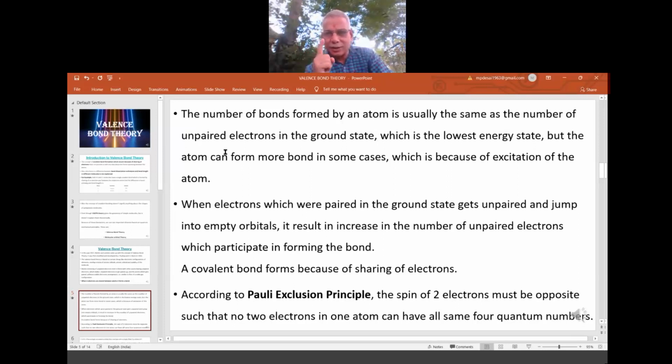So if it has unpaired electrons, it will go for the bonding. Number of unpaired equal to number of bonds, that is okay. By chance, if all electrons are paired and it wants to go for the bonding, what to do? At that time you promote electrons, you excite electrons, you shift electrons from the lower energy level to the higher energy level.